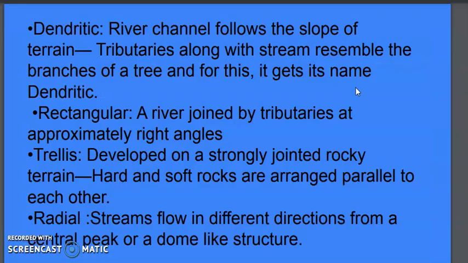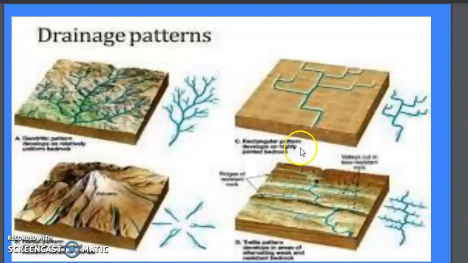Now the third one we are having is the trellis drainage pattern. Now what is this trellis pattern? In the case of the trellis pattern, it develops in areas having strongly jointed rocky terrain. The trellis drainage pattern forms in areas where hard rock and soft rock are both located parallel to each other.